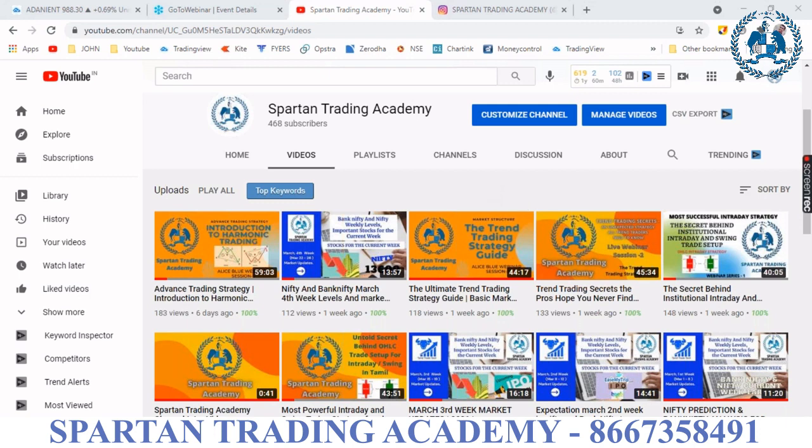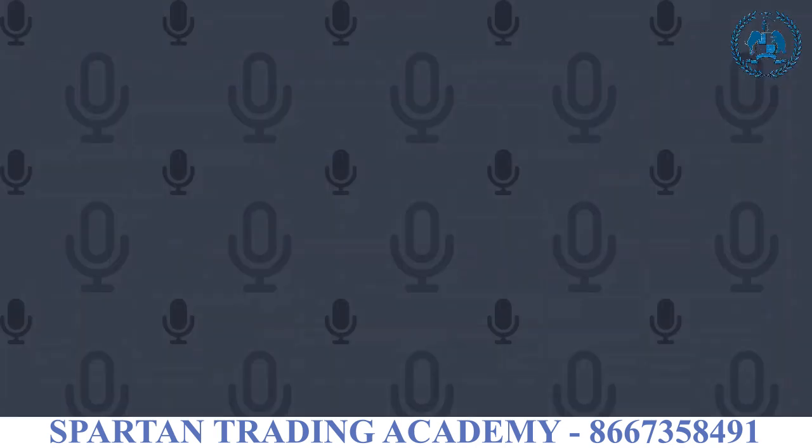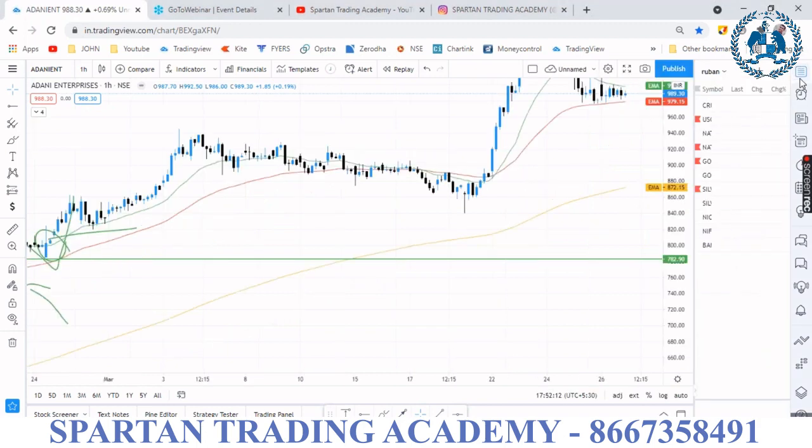CPR for commodity, Aravind. Suppose you are a commodity trader, just use the CPR on the international chart. Don't use the CPR on the MCX chart.